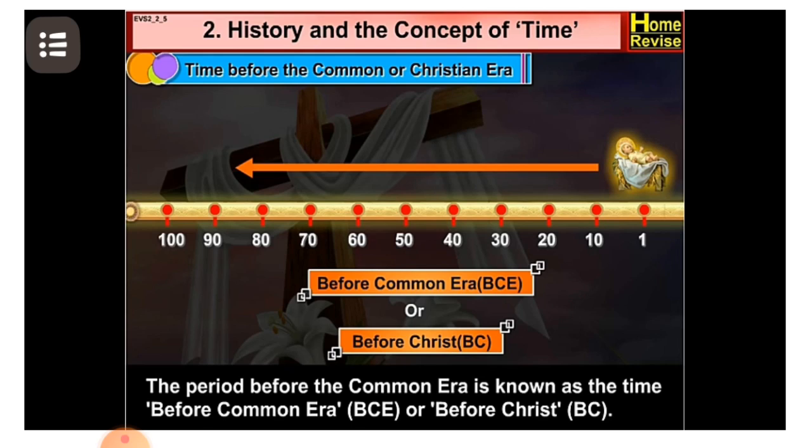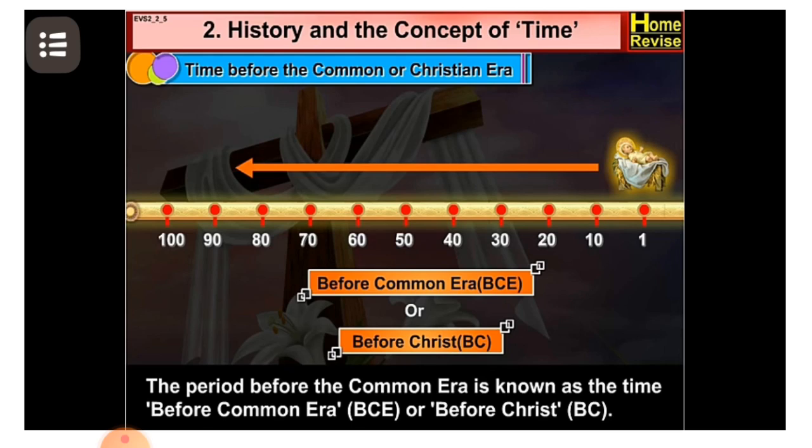The years of this period are counted and written in reverse order. My dear students, reverse order, reverse. We can say it is ascending order. Sorry, not ascending, it is descending order.